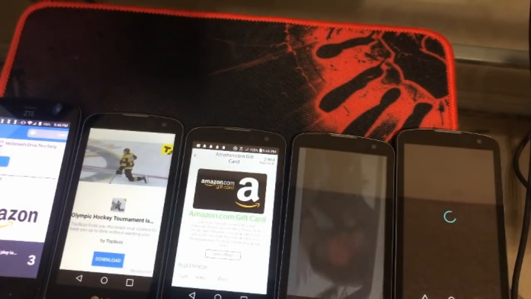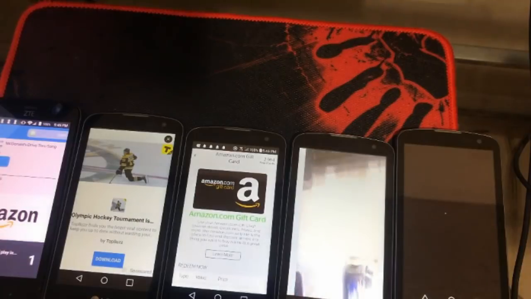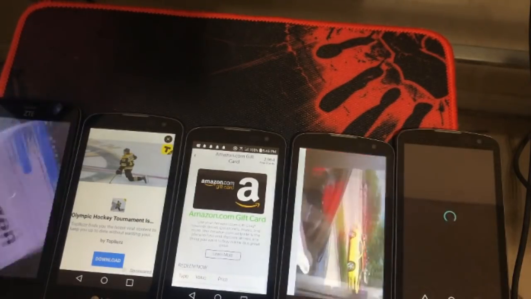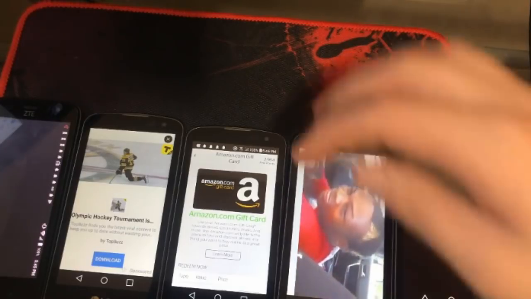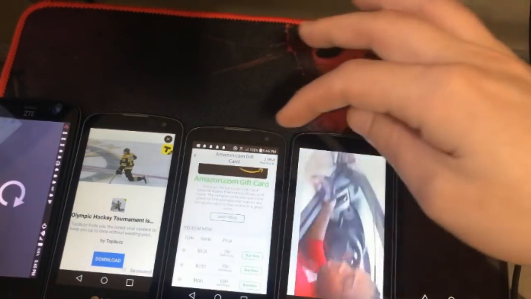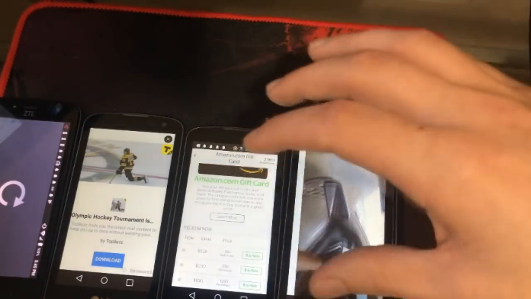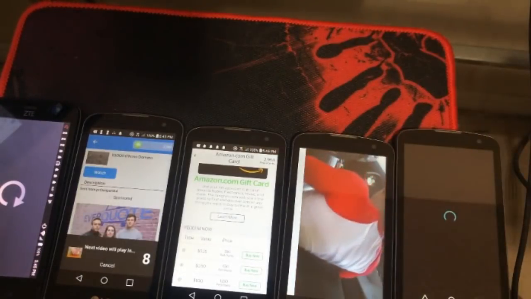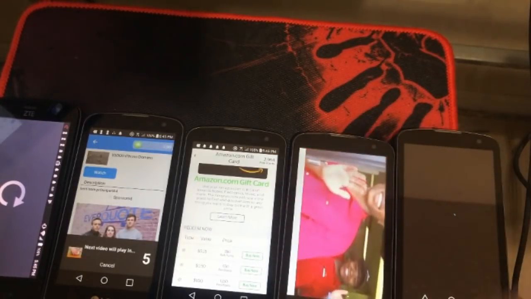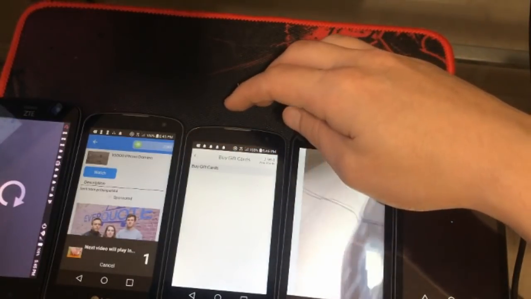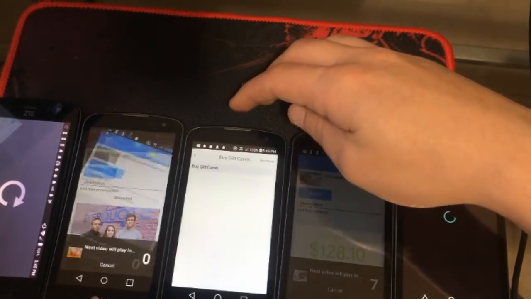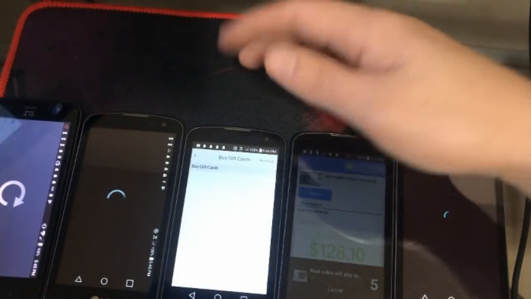Amazon is probably your best way to cash out with Perk. And the reason that I say that is because you'll get a really decent amount of points to be able to get these Amazon gift cards, and then you can take the gift cards and invest them in quite a few different things, or if you really wanted to, you could sell them. So if you find a decent person that really is looking for Amazon gift cards, you could sell them and get a decent cut out of it.